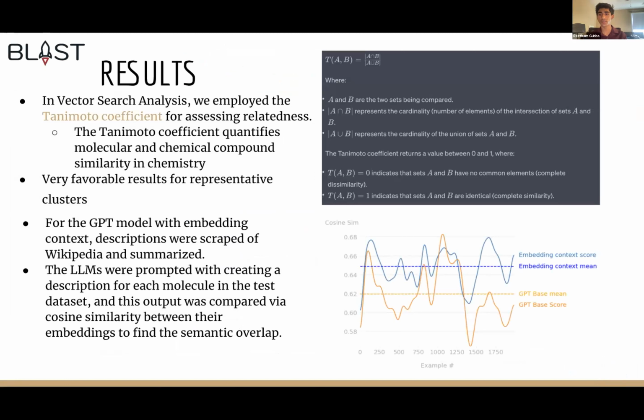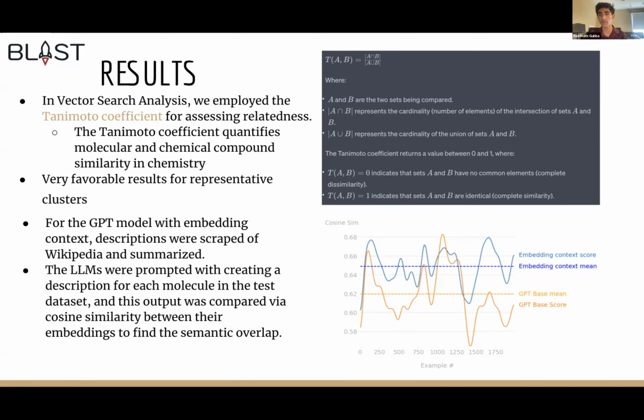The Tanimoto coefficient is a similarity metric commonly used to quantify the degree of overlap between two sets. It is calculated as the ratio of the number of shared elements to the total number of unique elements in the sets. In the context of chemistry and molecular informatics, the Tanimoto coefficient assesses the similarity between molecular fingerprints or descriptors, where sets represent binary substructure patterns. A Tanimoto coefficient of 1 indicates complete similarity, while 0 signifies no common elements. This coefficient is widely used in tasks like drug discovery and chemical database searches to gauge the structural resemblance between compounds and aids in making informed decisions based on shared features.